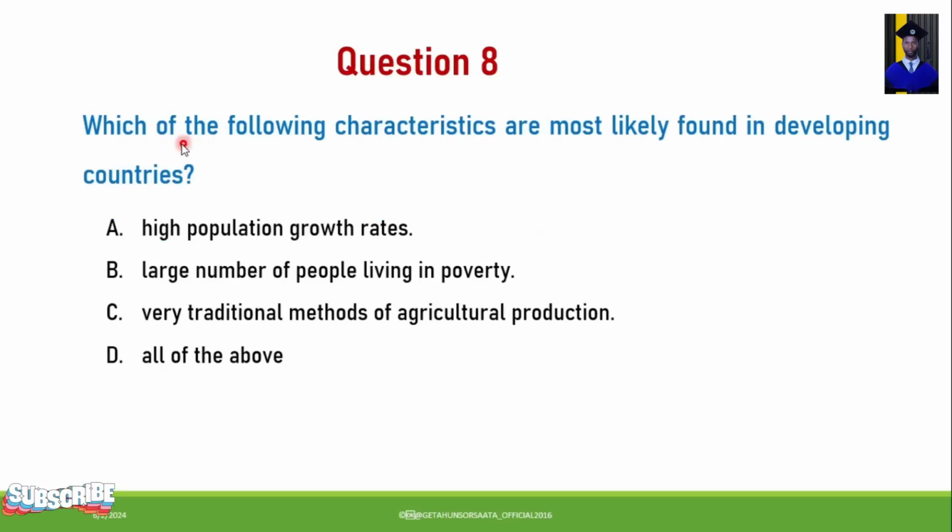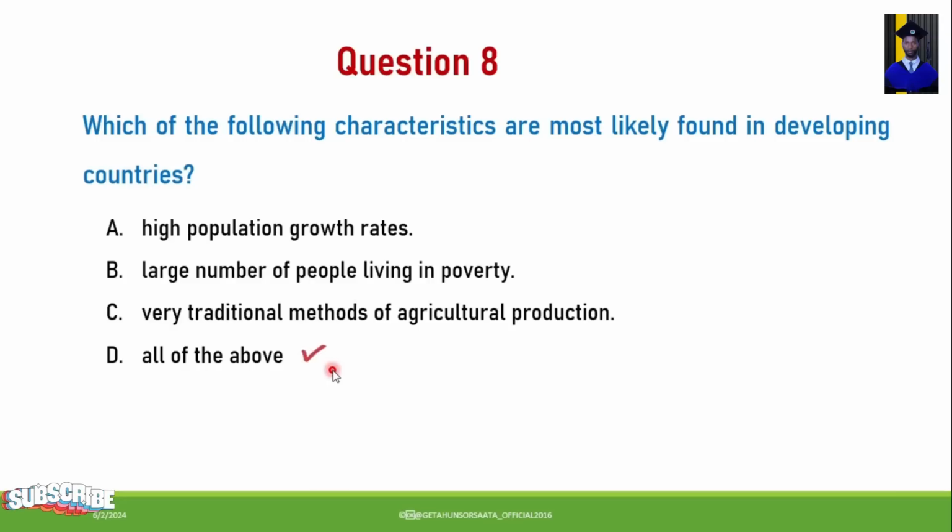Next, which of the following characteristics are most likely found in developing countries? A. High population growth rate. B. Large number of people living in poverty. C. Very traditional methods of agricultural production. D. All of the above.